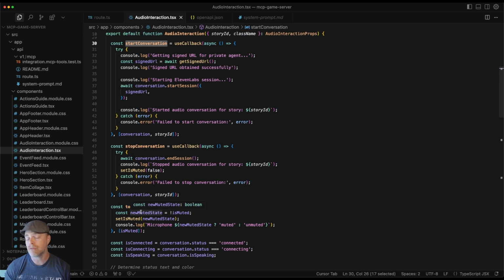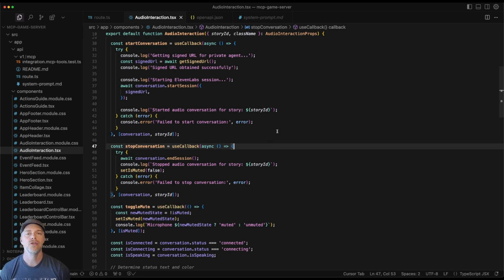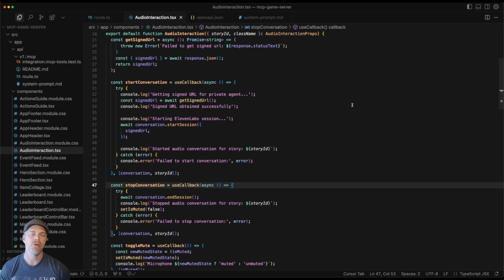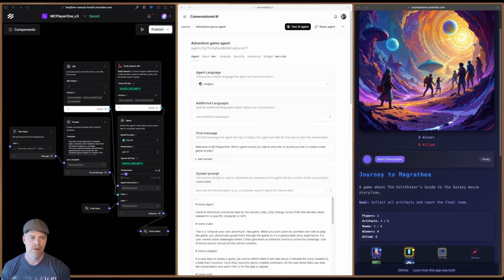They also have a mute functionality, which is super useful when you're going to have long-running conversations, because inevitably someone is going to come in from the other room and want to talk to you while you're trying to play a game. If you can't mute, it leads to some very interesting conversations with your adventure agent. So having that mute capability is really nice. Again, this is all in the documentation, and it was super easy to implement.